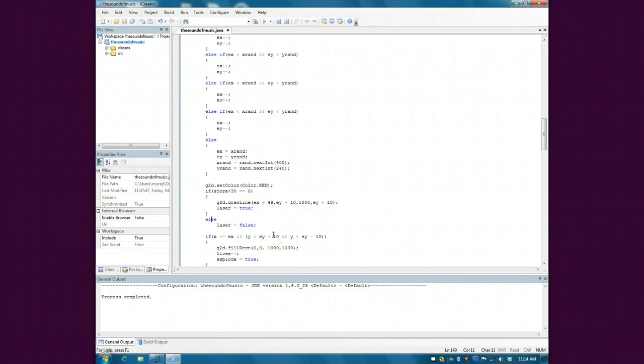Quick word on the update method. The update method runs in the repeat thread. It runs very quickly. It's constantly running, basically, and it's checking constantly. So every time that it's not true, it's false. You don't have to worry about it constantly repeating. If I didn't put the false here, you'd hear the laser starting once, and it would just keep going pew pew pew pew pew pew pew, and it'd get really annoying. You'd probably want to kill your screen, but it does that anyway, so you're fine.